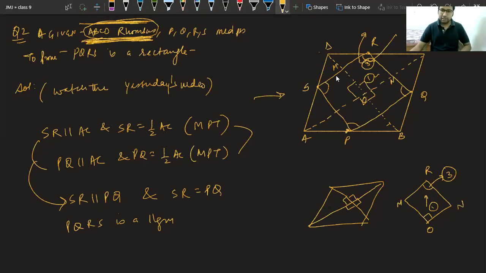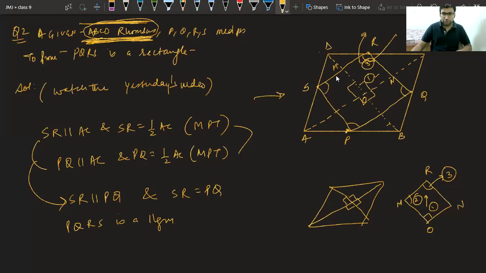The thing is, there are two ways. Either you prove this is a parallelogram, or you go for co-interior angles. Both are easy for you. First of all, let me call this angle 2.